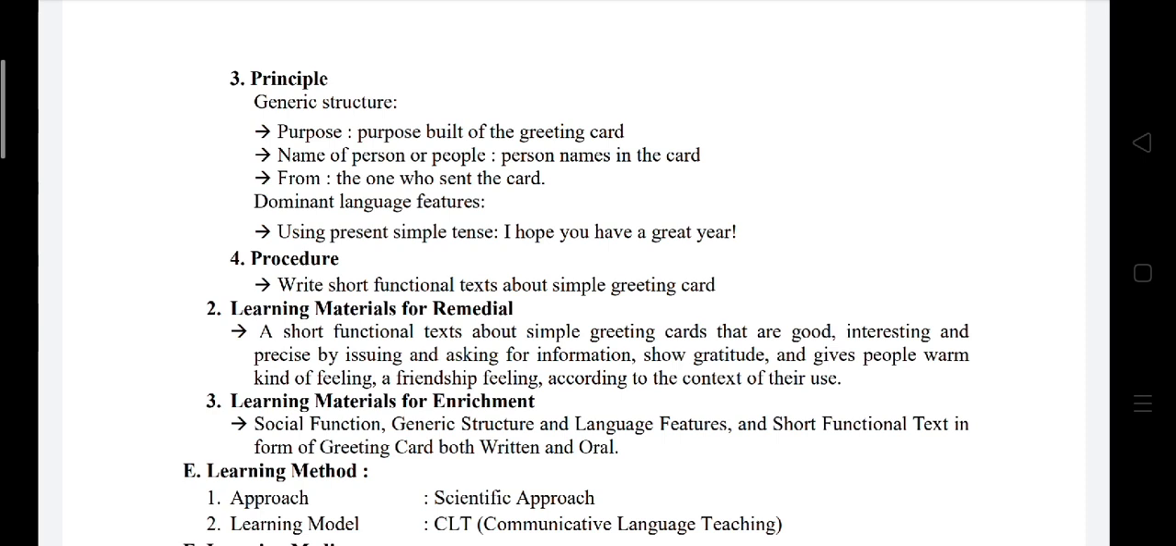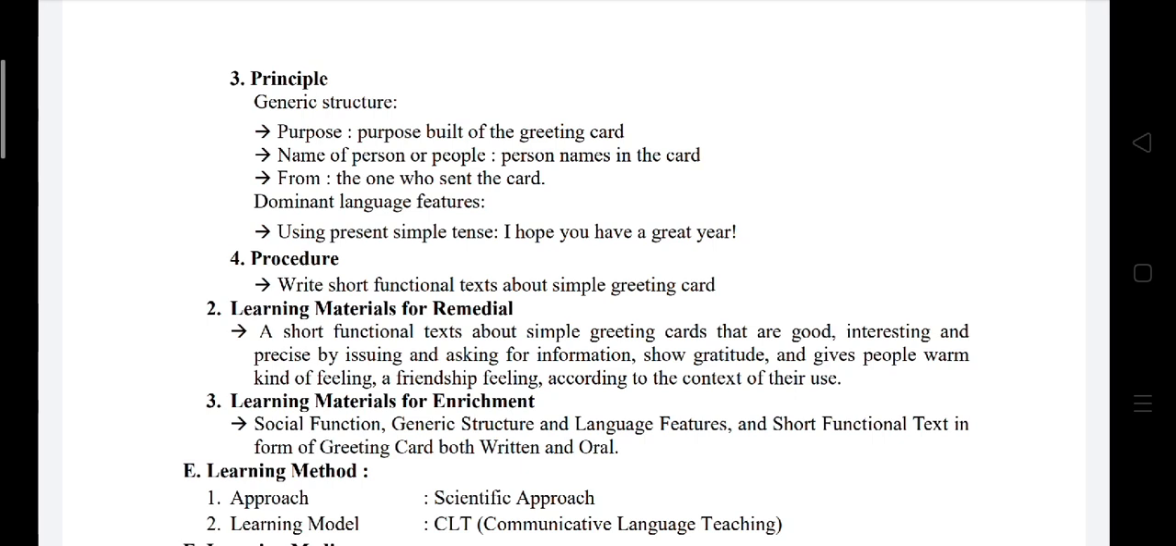Continuing point D number 3, we have principles. Generic structure, the purpose of the greeting card, person names in the card, and also who sent the card. Dominant language features, using present simple tense like I hope you have a great year. Procedure, by the end of the class, the students will write short functional text about simple greeting card. Number 2, learning materials for remedial. A short functional text about simple greeting cards that are good, interesting, and precise by issuing and asking for information, show gratitude, and gives people warm kind of feeling, a friendship feeling, according to the context of their use.